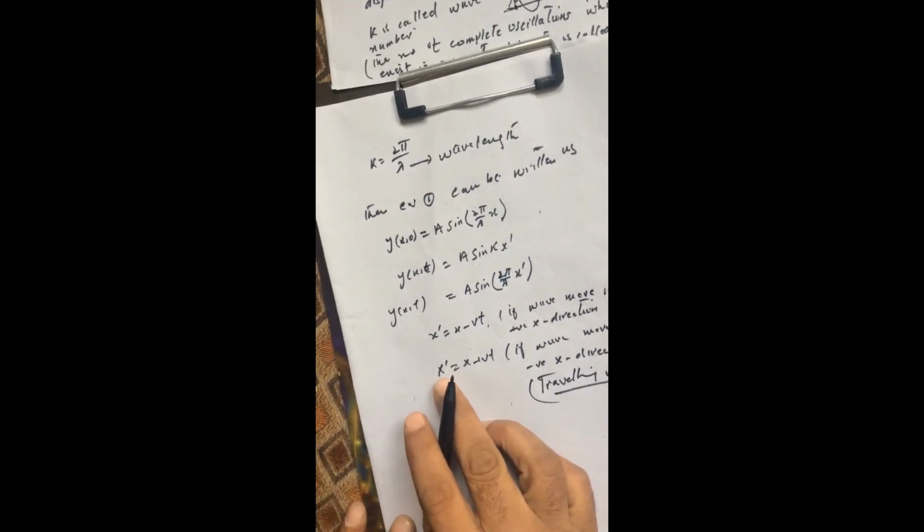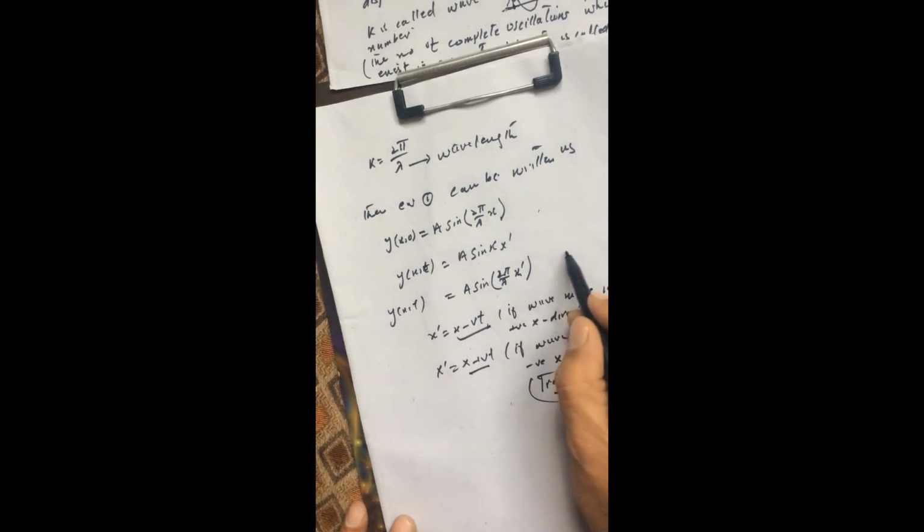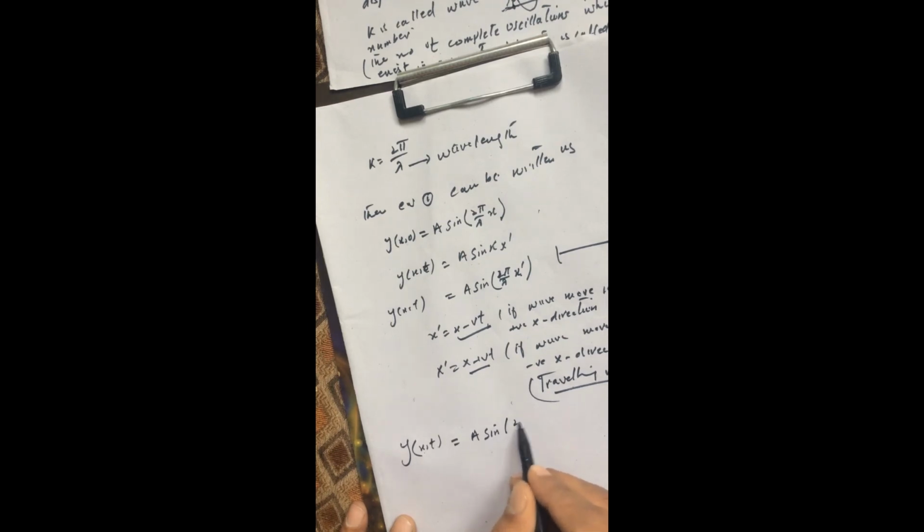Just go back and repeat your previous topic of the traveling wave. If the wave is moving in the positive x direction, then the displacement of the particle of the medium, y as a function of both position and time, will be equal to a sine of 2 pi over lambda times x minus vt.